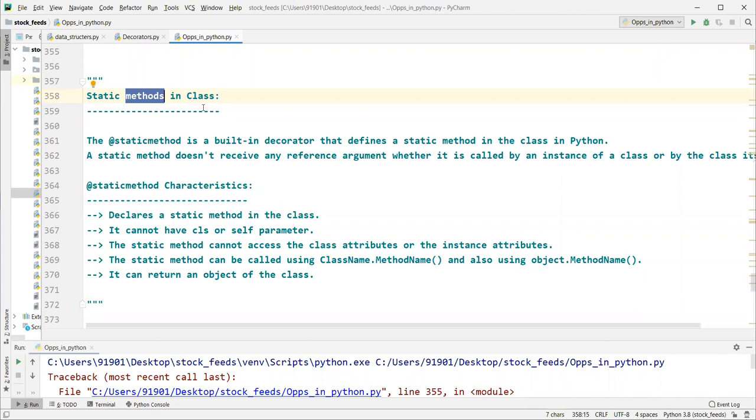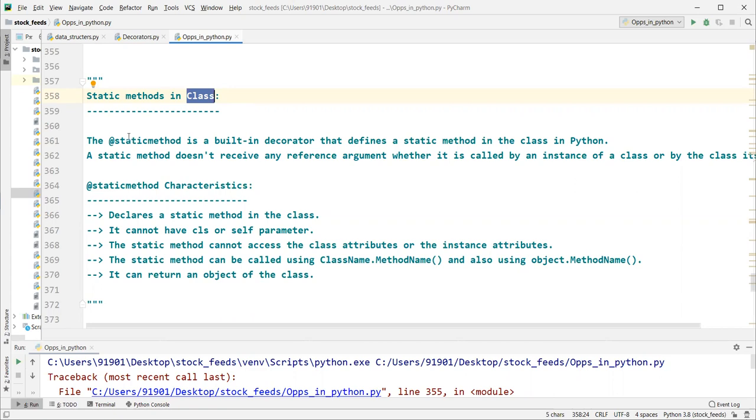Now the next concept is static methods in Python, in classes actually. We know about class method, we know about instance method, right? Class method will have class attribute access. Instance method will have instance attribute access, right? But what is a static method then? A static method cannot access either class attributes or instance attributes. It's just static. It always does the static stuff.